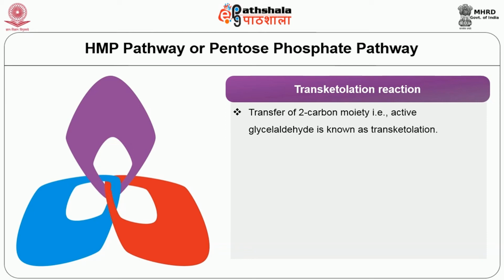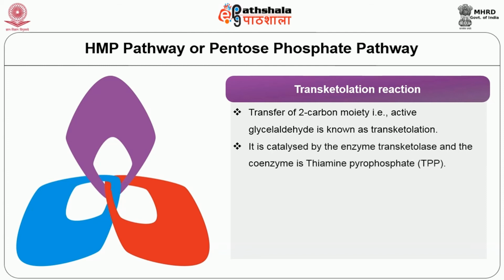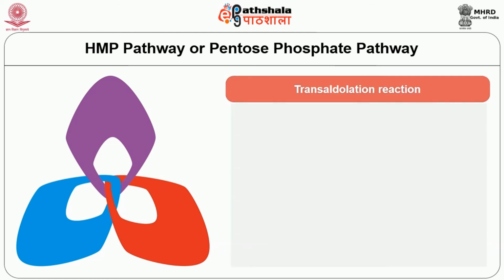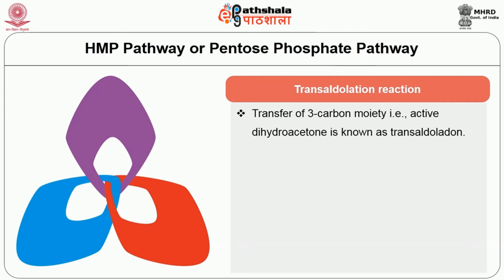Transfer of a 2-carbon moiety, that is active glyceraldehyde, is known as transketolation. It is catalyzed by the enzyme transketolase and the coenzyme is thiamine pyrophosphate. In thiamine deficiency, transketolase activity is decreased in blood. Transaldolation reaction: transfer of a 3-carbon moiety, that is active dihydroxyacetone, which is also known as transaldolation. It is catalyzed by the enzyme transaldolase.